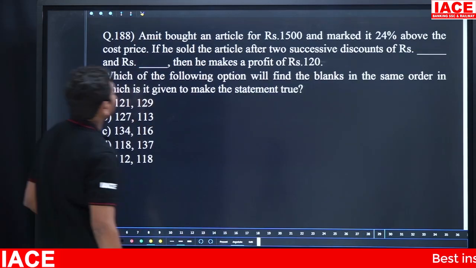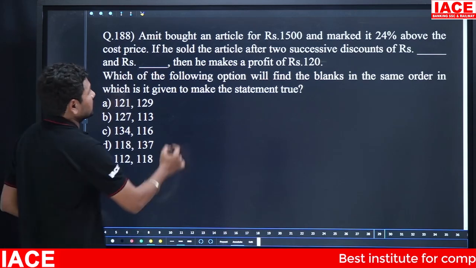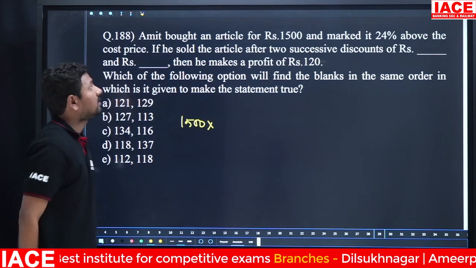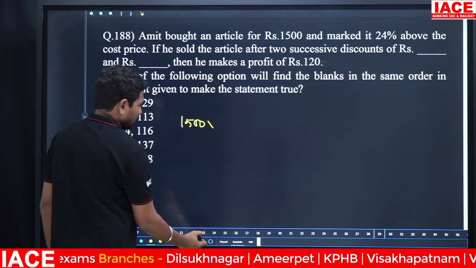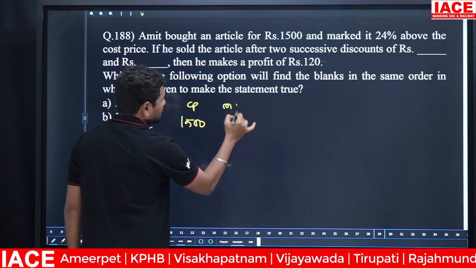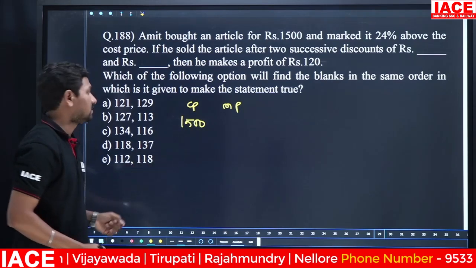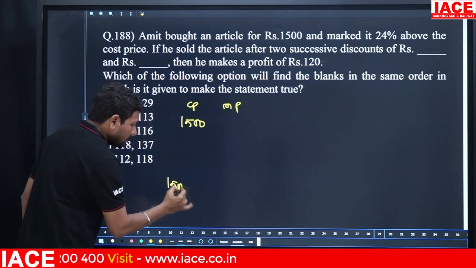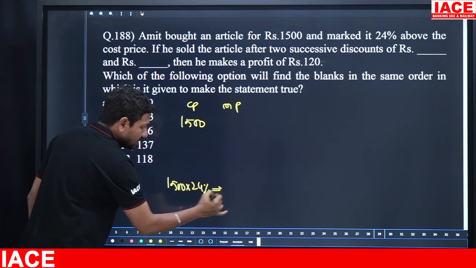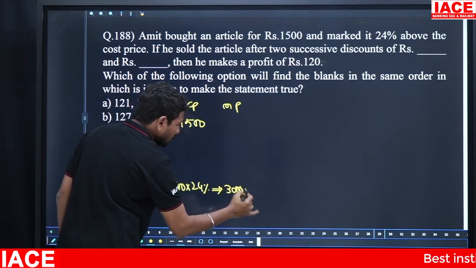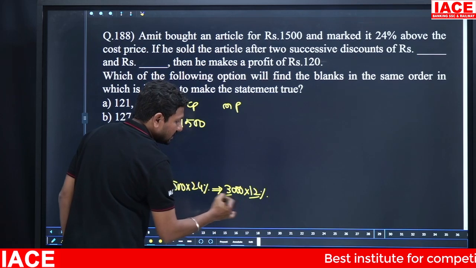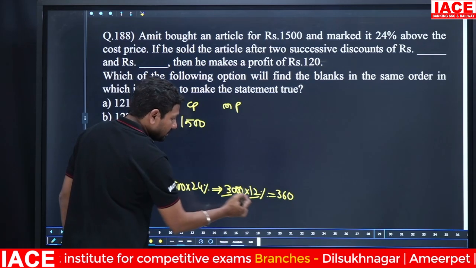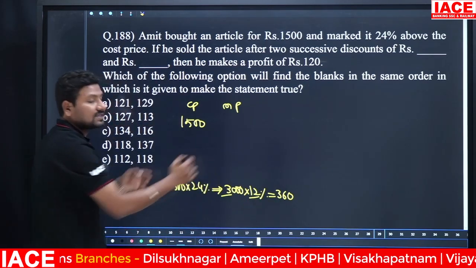Next. Amit bought an article for 1500 rupees, and marked it 24% above the cost price. This is CP, and we now need the marked price. 24% of 1500 is how many rupees? We can change 1500 into 3000 and 24% into 12%. 12 times 3 is 360, and with the percentage the 2 zeros will cancel. Finally 12% of 3000 is equal to 360. 24% of 1500 is also equal to 360.